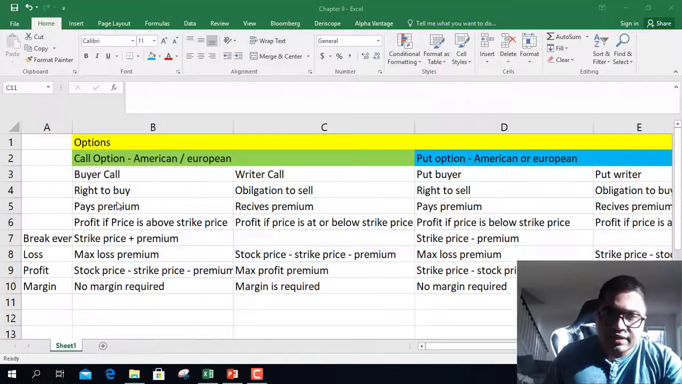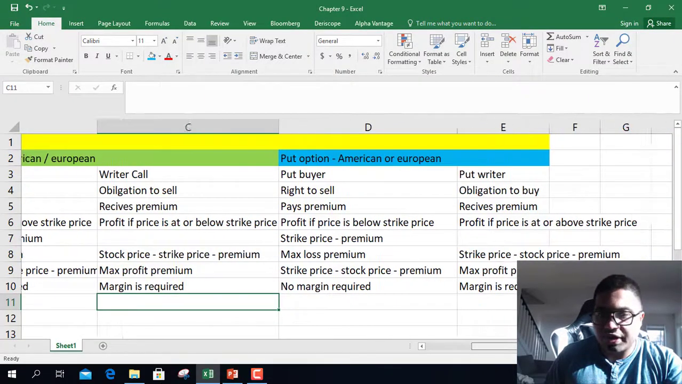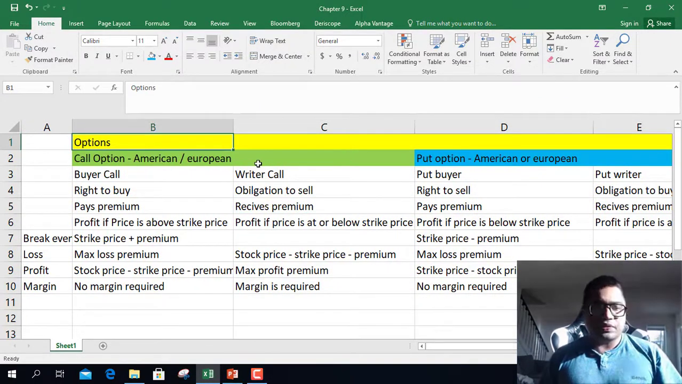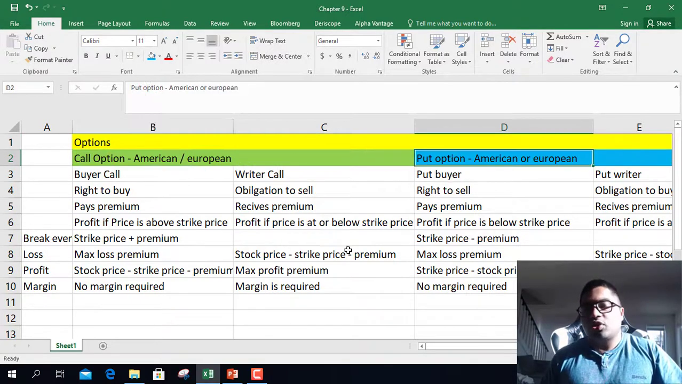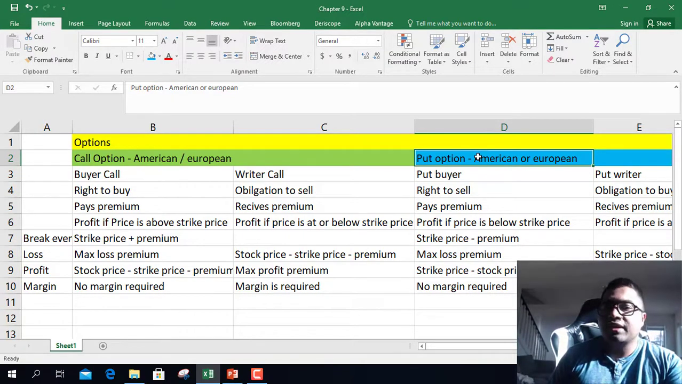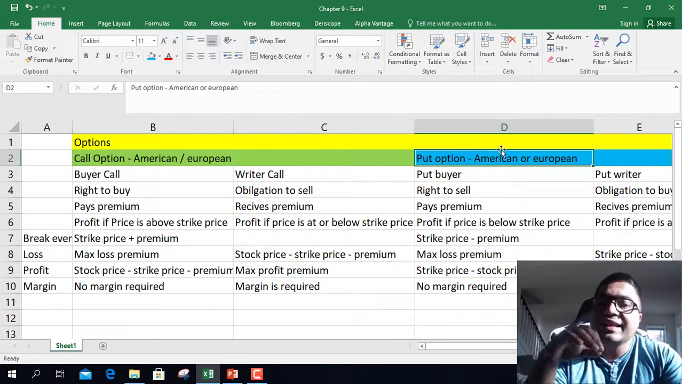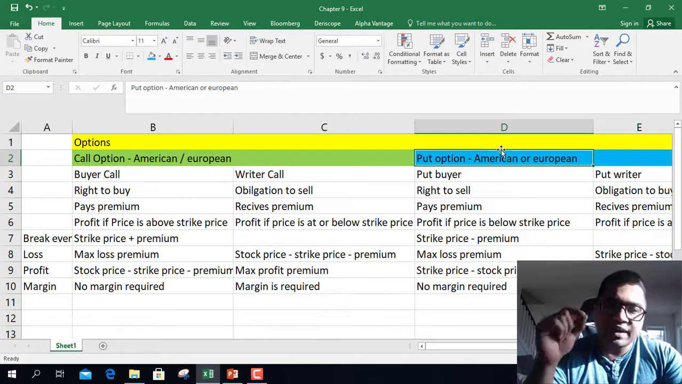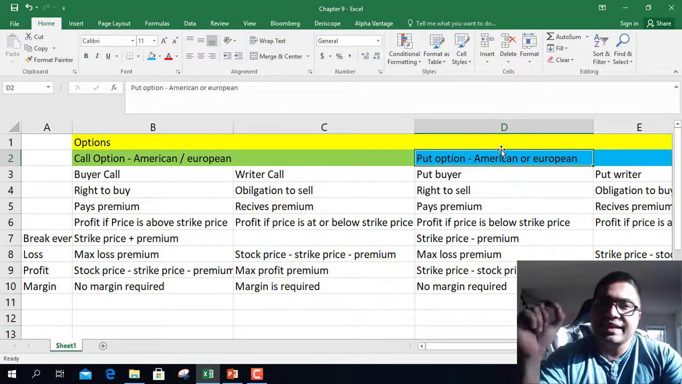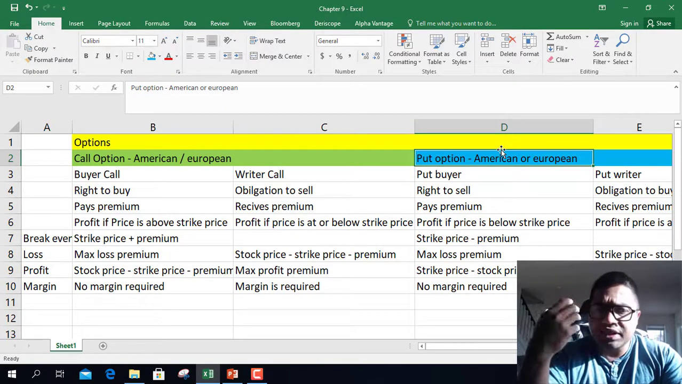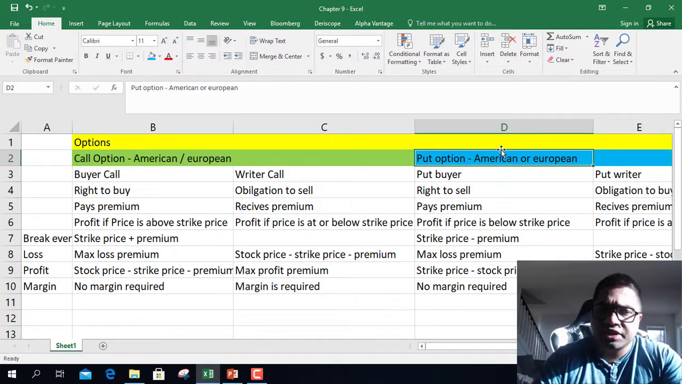Before we do that, let us recap what we discussed in chapter 1. Options are divided into call options and put options. A call option can be of two types, American or European, and a put option can also be American or European. An American option gives you the exercise right any time before maturity.